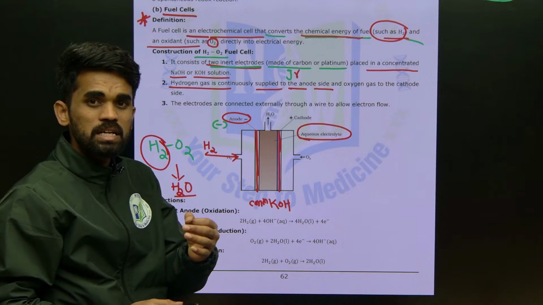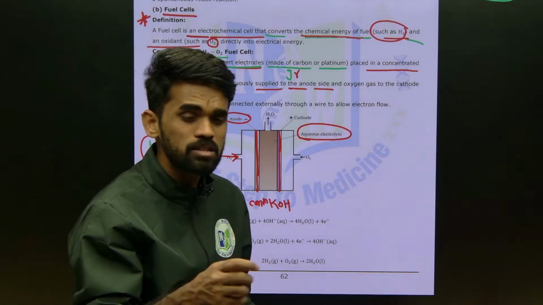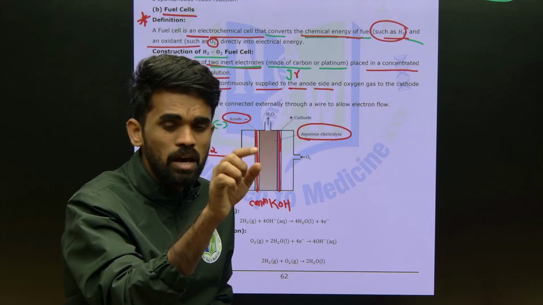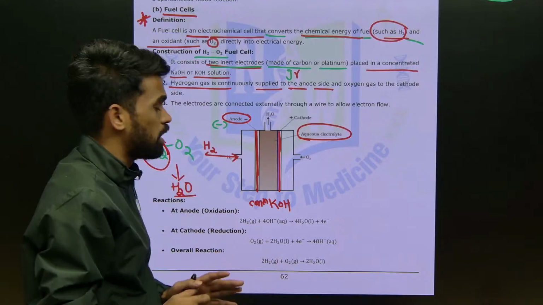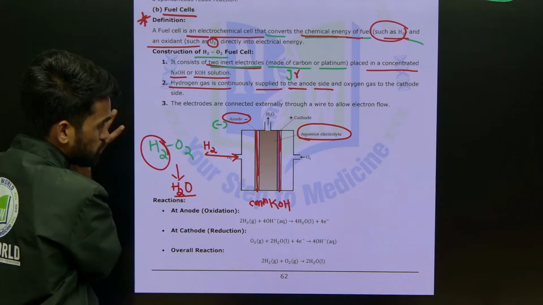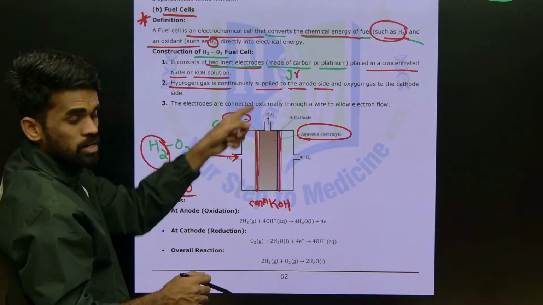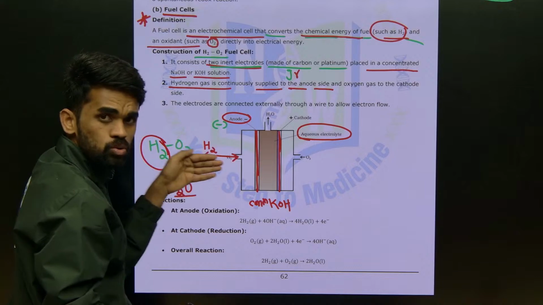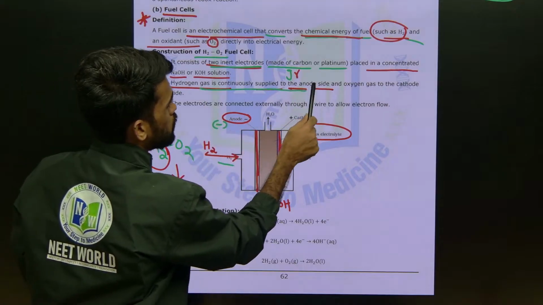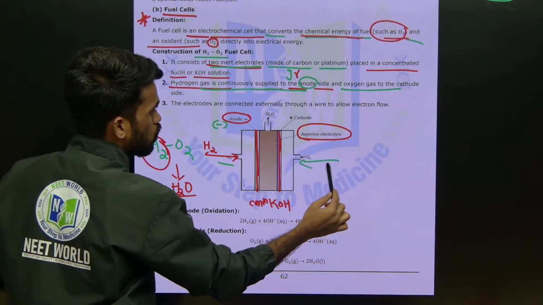Okay, so that negative is generated because of electrons. In electrochemical cells, why are we representing anode with negative charge? Because electrons are coming from that anode part only. Since electrons are negatively charged, due to that reason only, here we are writing negative charge on this anode. Now what happens at anode? This hydrogen gas is continuously supplied to this porous anode, this inert carbon graphite, and oxygen gas to the cathode side, and from this side you can see O2 gas is supplied.